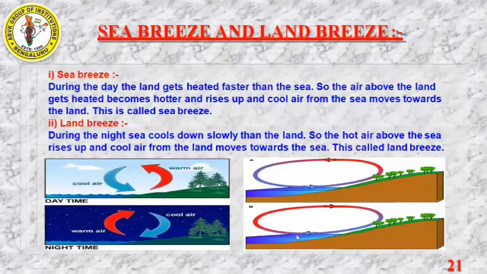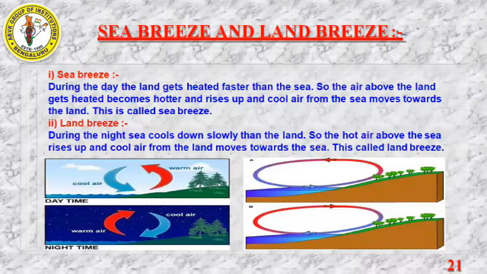So here, when compared to sea and land, land will get cool faster. So the hot air present above the sea will rise up, and the cool air from the land moving towards the sea is called as land breeze.